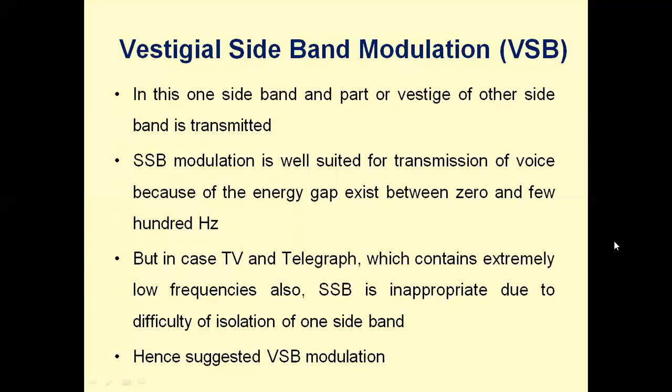That brightness is very important content, and hence SSB is inappropriate due to difficulty in isolation of one sideband. So to overcome these drawbacks, we will suggest another method known as vestigial sideband modulation. Hence, in case of television transmission of video signals and telegraph transmission, VSB modulation is particularly used.